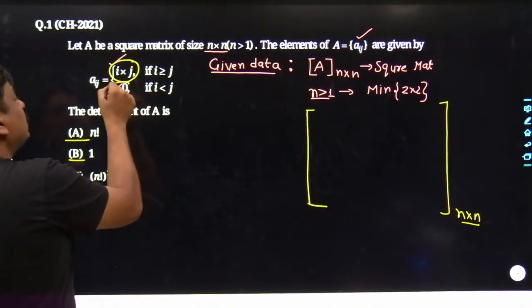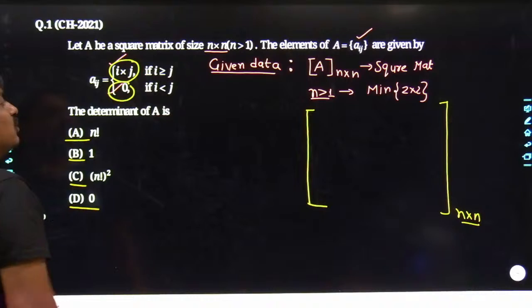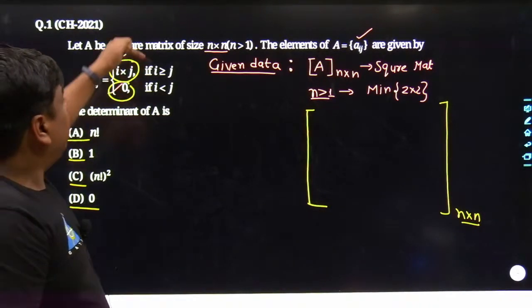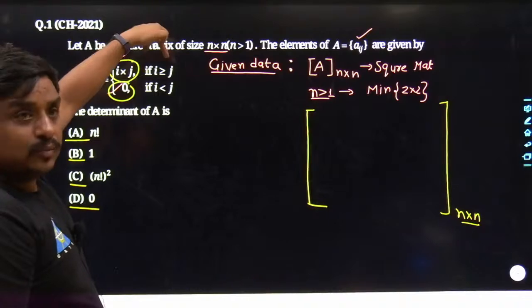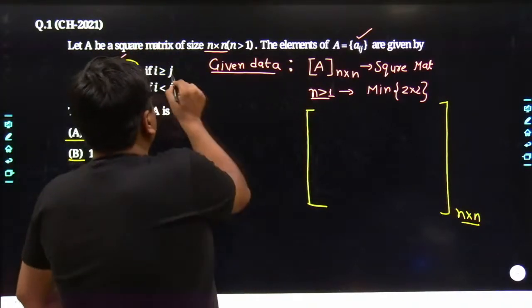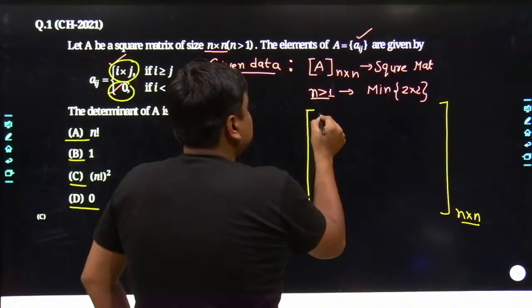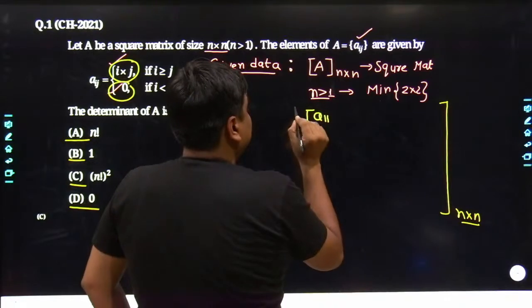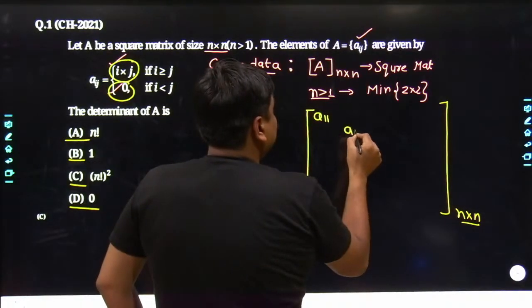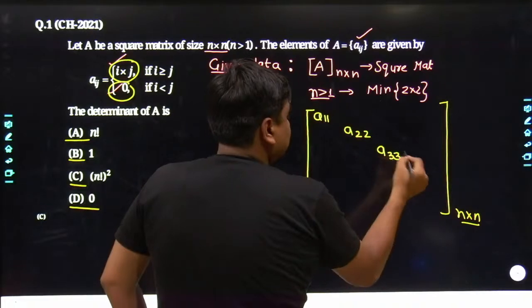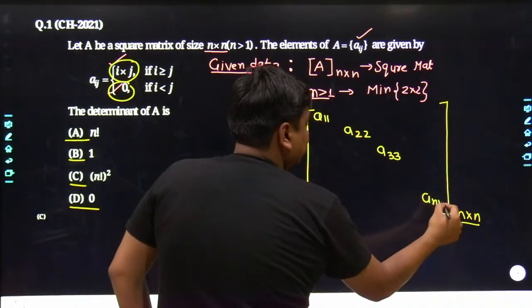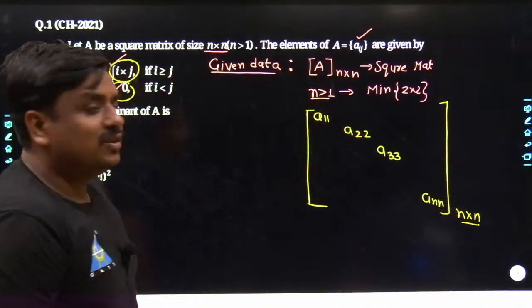May I know what it is? If i is greater than or equal to j, what does it mean? When the row index is greater than or equal to the column index, may I know which places would satisfy this requirement? Obviously, A11 satisfies this requirement. Not only that, even A22 satisfies it. Even A33 satisfies it. Ann satisfies this requirement. Yes, probably this must be clear to all of us.